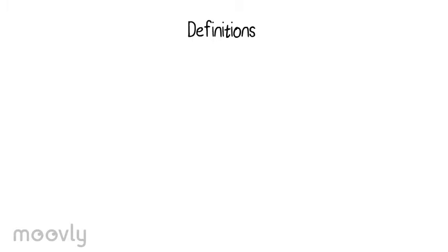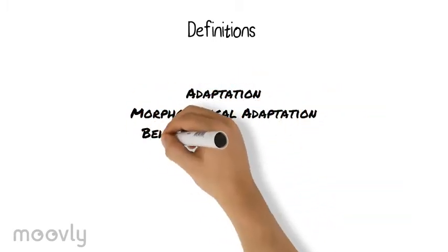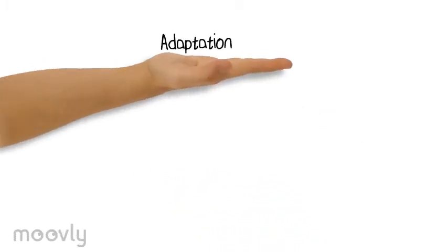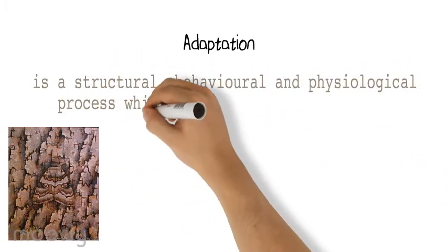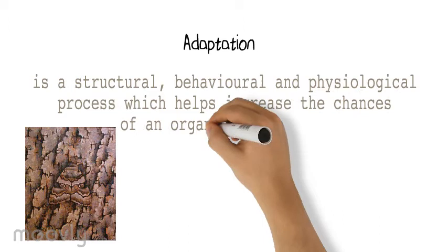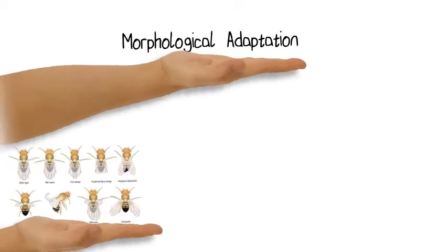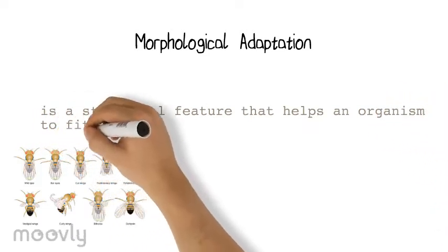To begin with, we will be defining some important terms needed to understand the purpose of this presentation. The terms include adaptation, morphological adaptation, behavioral adaptation, and physiological adaptation. Adaptation is a structural, behavioral, and physiological process which helps increase the chances of an organism's survival. Morphological adaptation is a structural feature that helps an organism fit into its particular environment.